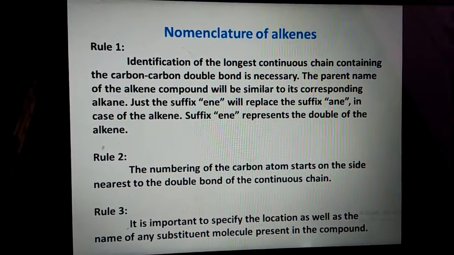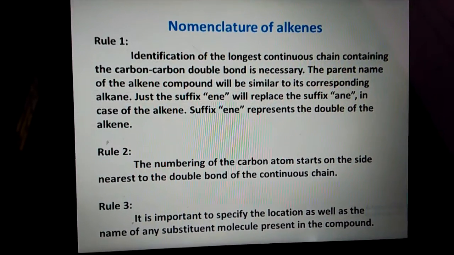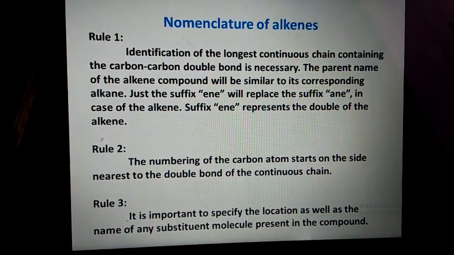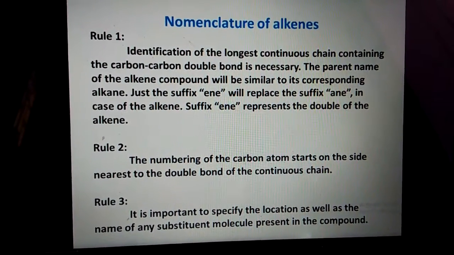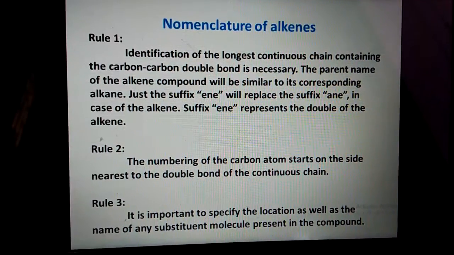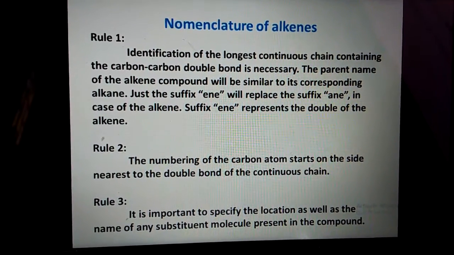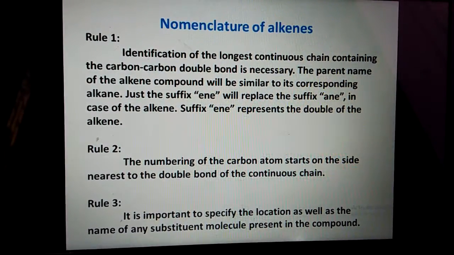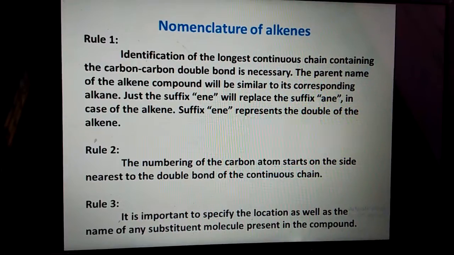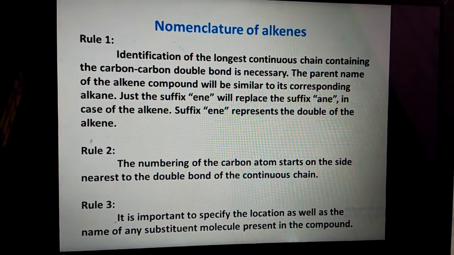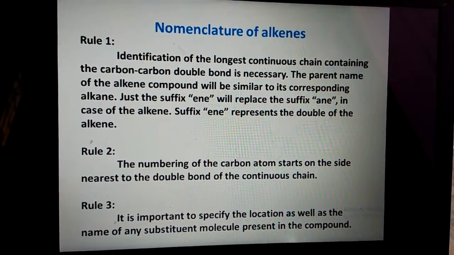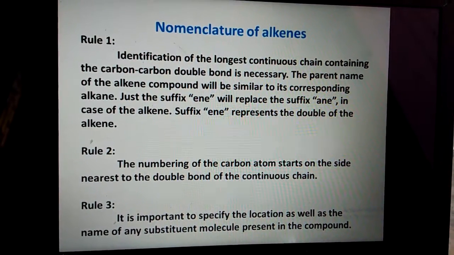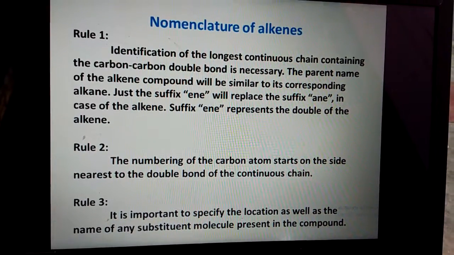The nomenclature of alkenes. Nomenclature is an art, and there are certain rules. The first rule is that identification of the longest continuous chain containing the carbon-carbon double bond is necessary. The parent name of the alkene compound will be similar to its corresponding alkane, just the suffix "-ene" will replace the suffix "-ane" in the case of alkene. The suffix "-ene" represents the double bond of the alkene.